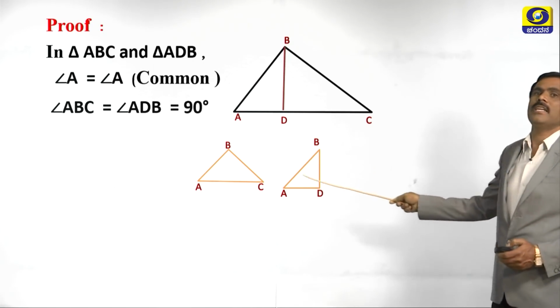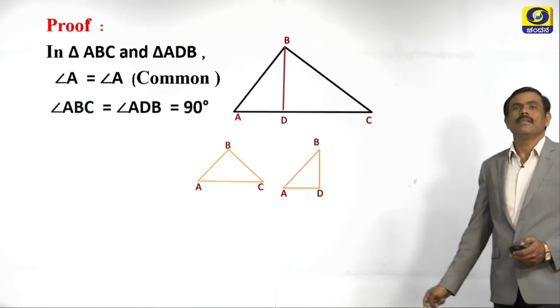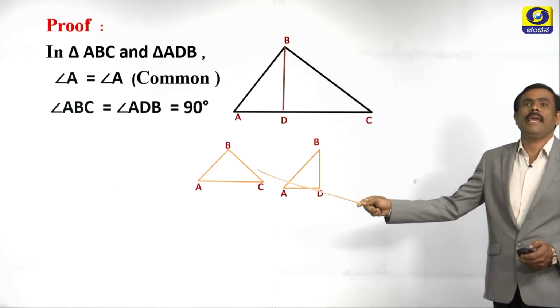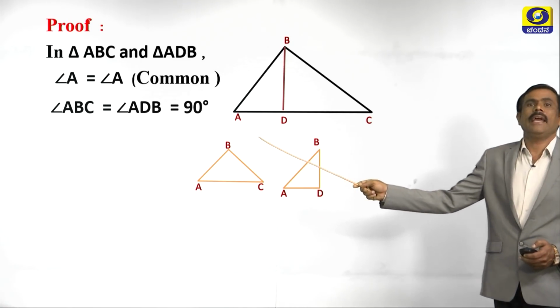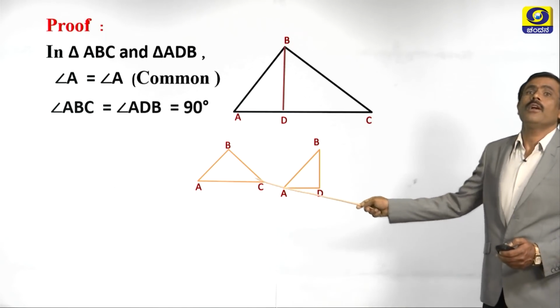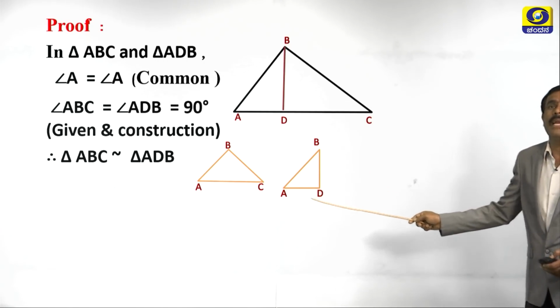In the construction, ABC is 90, it is in the given. Therefore, in these two triangles, angle A is equal to angle A, angle ABC is equal to angle ADB. Therefore, triangle ABC is similar to triangle ADB.